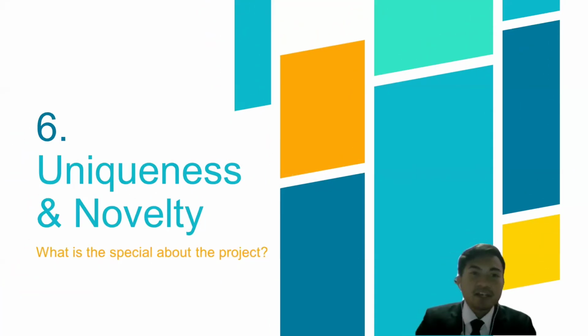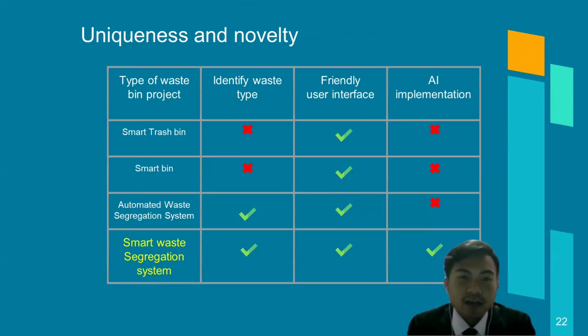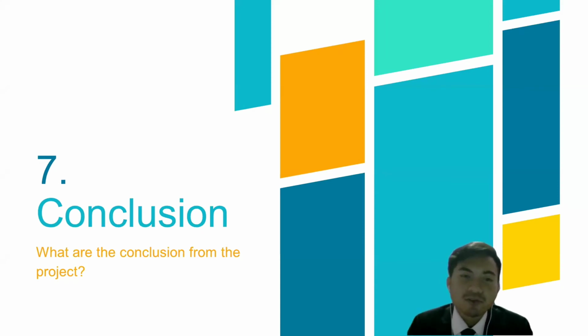Next, I will explain about the uniqueness and novelty of this project. Based on the table shown in this slide, our type, which is the Smart Waste Segregation System, is the best system because it meets the 3 criteria, which are identifying waste type, friendly user interface, and AI implementation. I will explain about our conclusion.